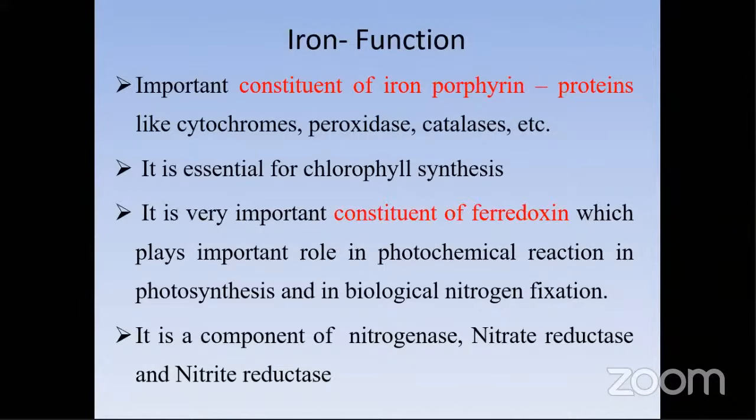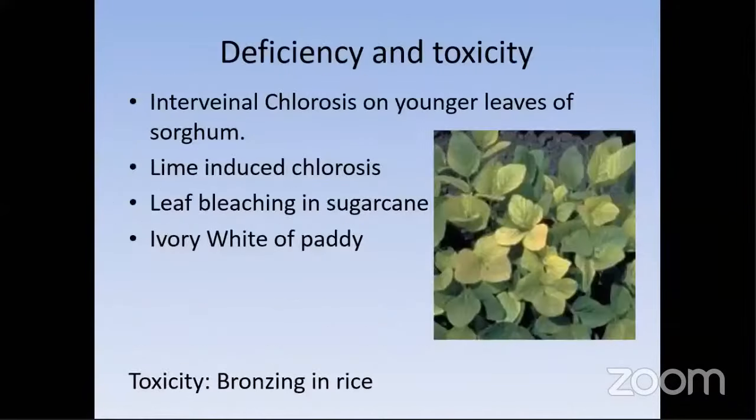So if there is any iron shortage, there will be a hamper for the nitrogen conversion in the plants. So we can see the deficiency symptoms: interveinal chlorosis of younger leaves of sorghum. You can see it in younger leaves of sorghum, and also lime-induced chlorosis.